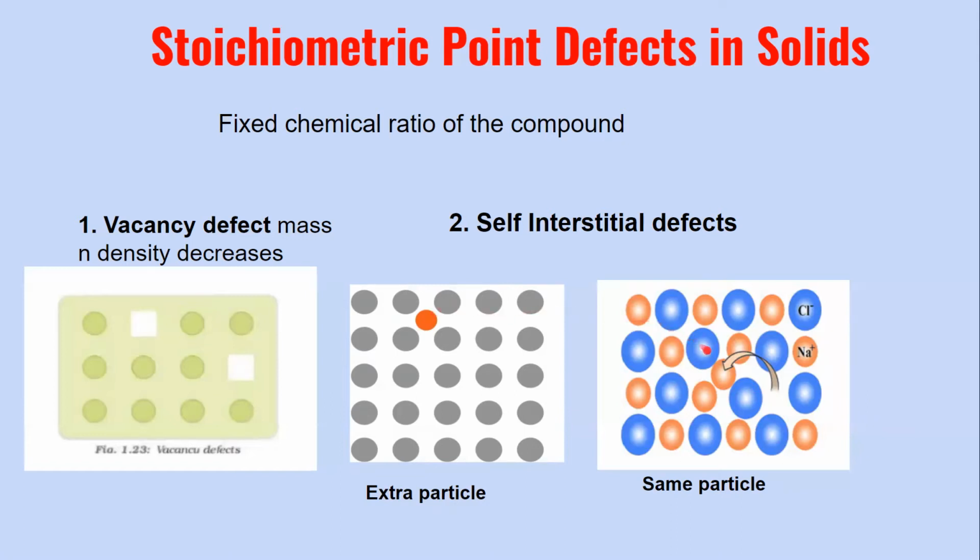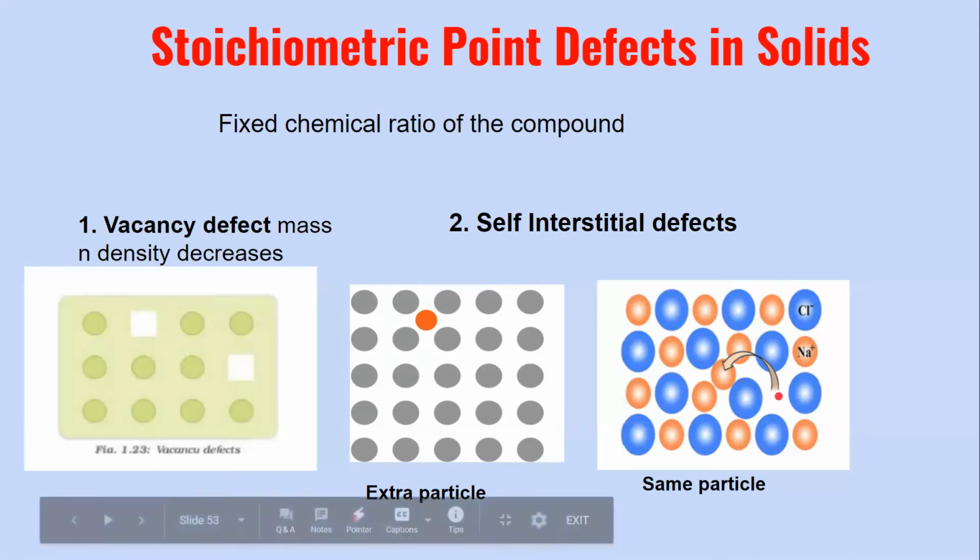Whereas here, a child from his original seat has just shifted out and occupied some space, or maybe he's sitting somewhere else where he's not supposed to be sitting. He's occupying some place which is lying empty in between. Maybe he's sitting on the floor. So in that case, the number of students remains the same. The number of particles remains the same. Hence, the mass remains the same, and therefore the density also remains the same. But here, the vacancy has arisen due to the shift of the particle. So we can say it's a combination of the vacancy and the interstitial defect when the same particle shifts to the different site.